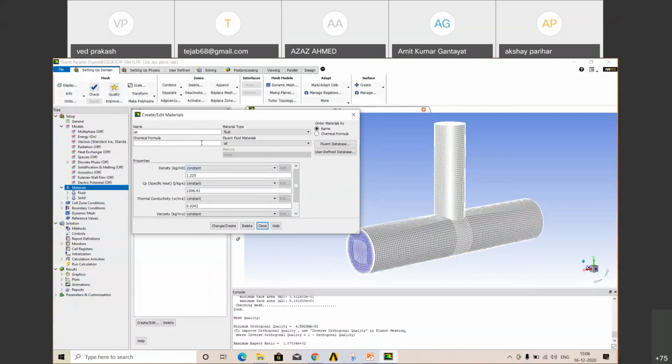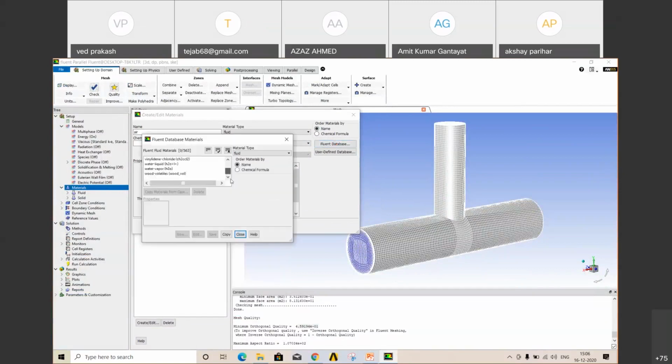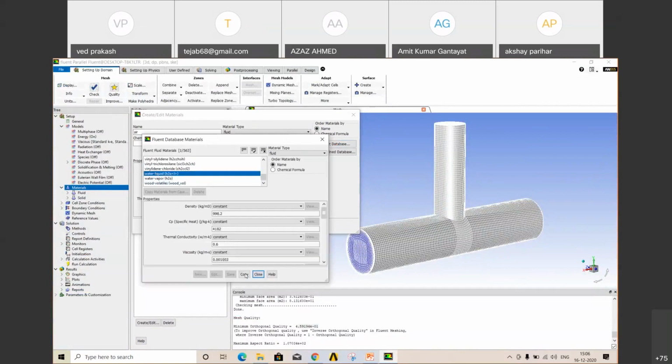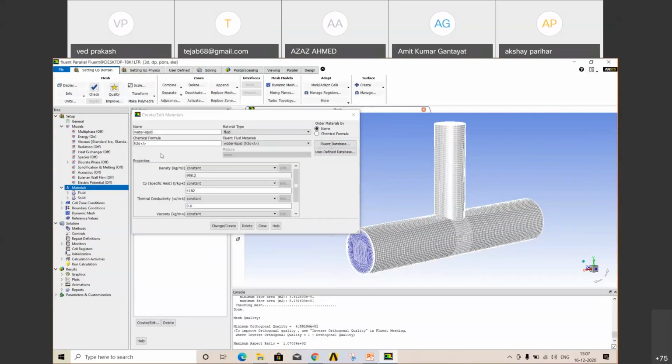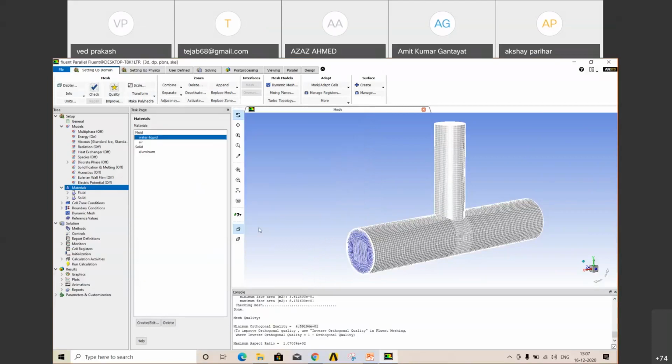Okay. Just go to Fluent database. Select your fluid, which fluid you are using. Okay. Water, liquid. Then copy. It is created. Okay. Or there is an option, user defined database. You can create your own fluid if you have properties like viscosity, density. Then you create your own fluid and close.